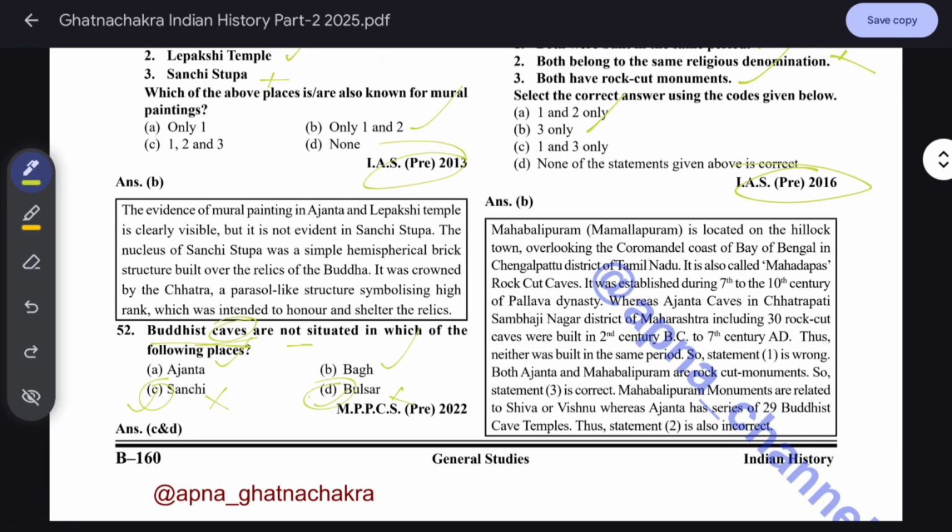Mahabalipuram is located in a hillock town overlooking the Coromandel coast of the Bay of Bengal in Chengalpattu district of Tamil Nadu. It is also called Mamallapuram rock cut caves. It was established during the 7th to 10th century of the Pallava dynasty, whereas the Ajanta caves in Chhatrapati Sambhajinagar district of Maharashtra, including 30 rock cut caves, were built from the 2nd century BC to 7th century AD. Thus, neither was built in the same period. Both Ajanta and Mahabalipuram are rock cut monuments, so the third is correct. Mahabalipuram monuments are related to Shiva or Vishnu, whereas Ajanta has a series of 29 Buddhist cave temples.